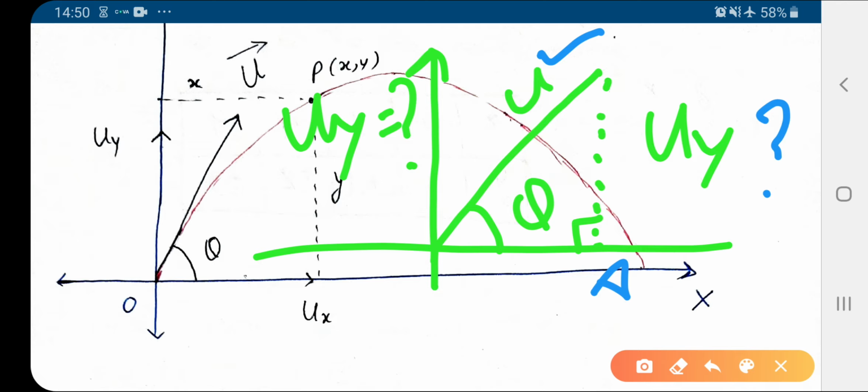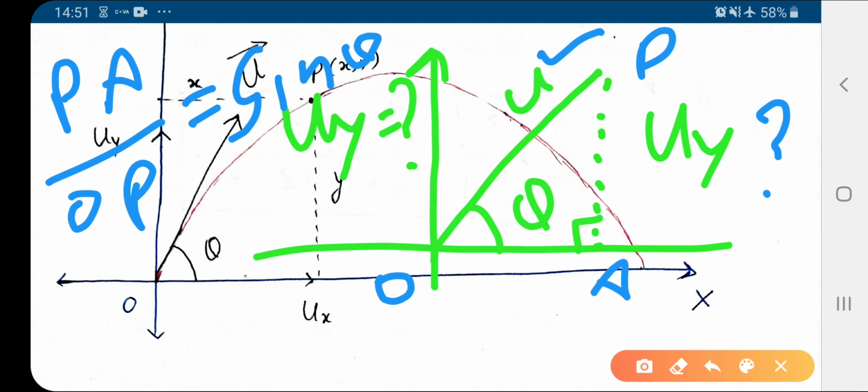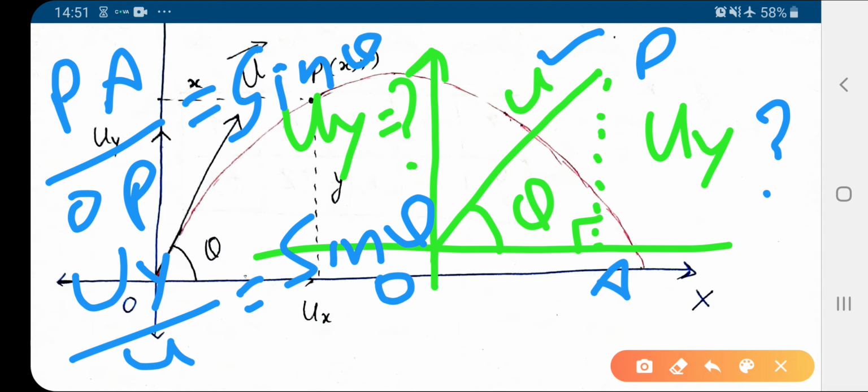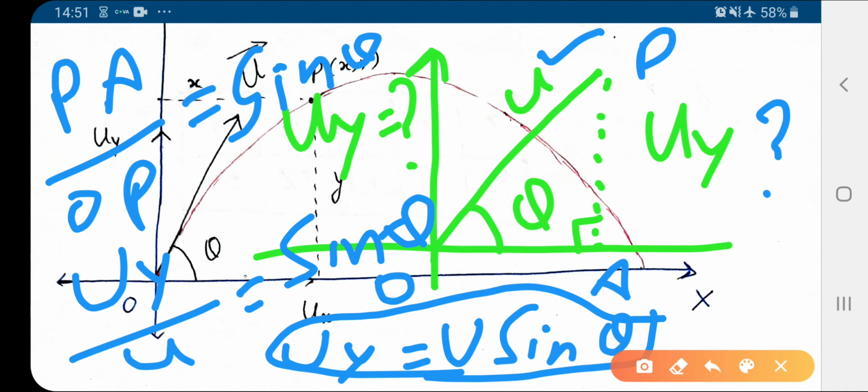Say this is A, this is O, and this is at any point say P. Now PA is perpendicular and OP is hypotenuse, and PA over OP is equal to sine theta, and PA is uy along y-axis. This is u, this is sine theta, and this gave us uy equal to u sine theta. So this is the velocity component along y-axis.